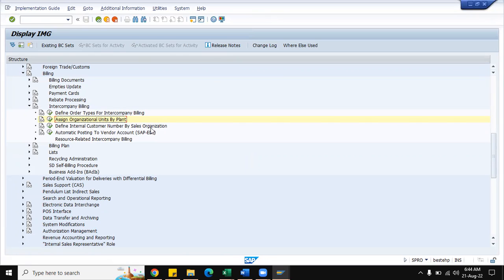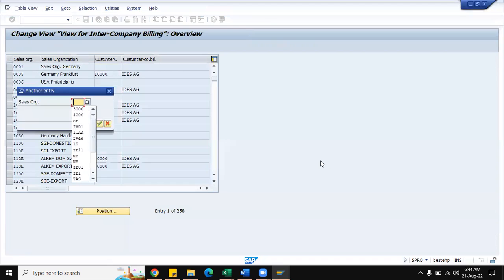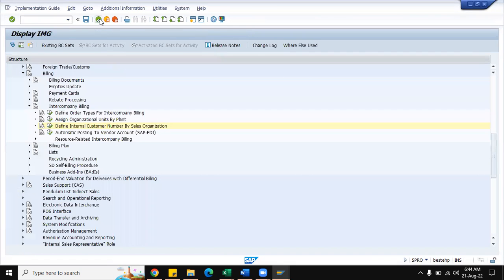So, define internal customer by sales organization. For 4000, who is the internal customer? We will see. So he is the intercompany customer 6604, who is the customer of the intercompany. So for him, we can bill. This is the one which we have to cross check again.